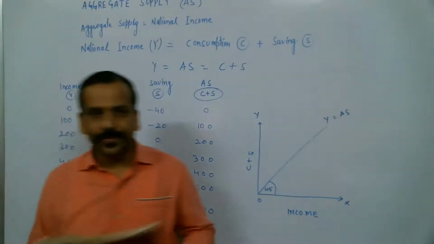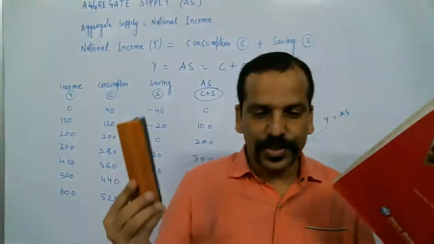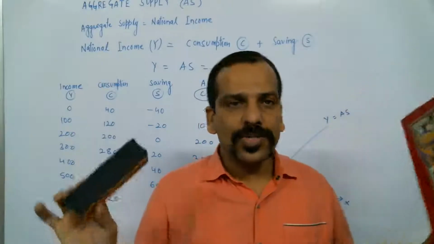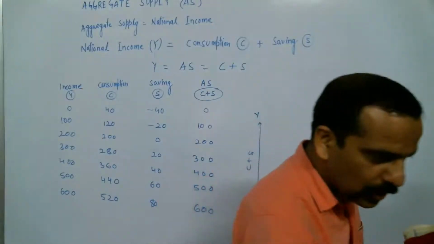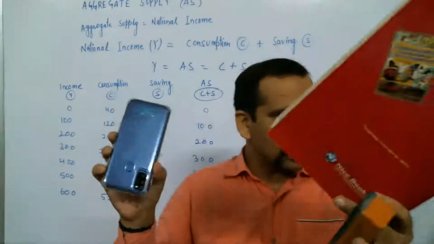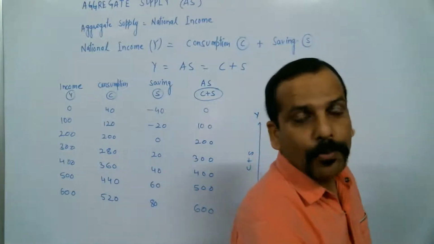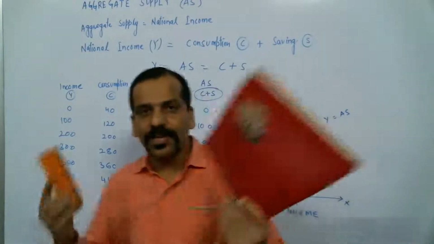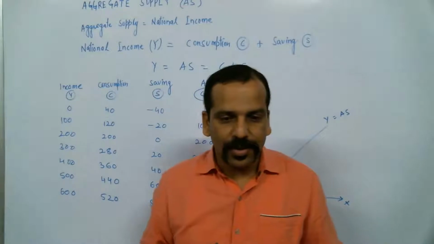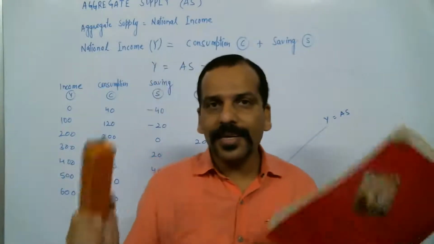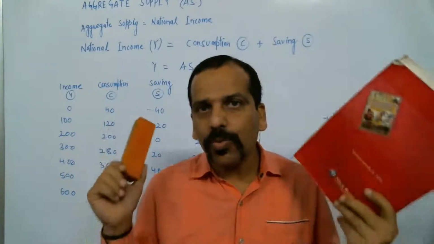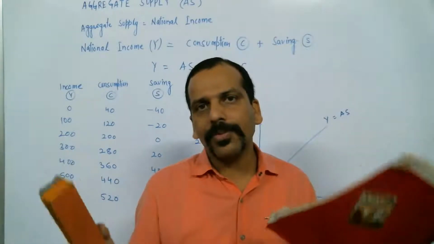For example, see the money value of final goods, these are the final goods. The money value of all these final goods and services that the producers are ready to supply at the given price.